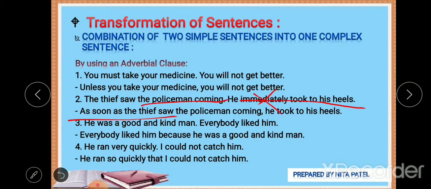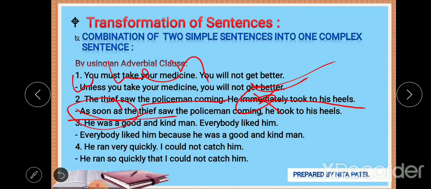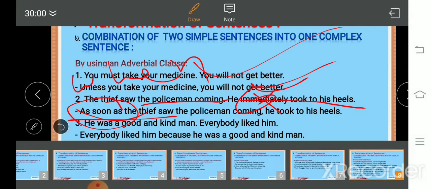You can cut the word immediately because we have written as soon as. If you don't want to cut it, then you can go for when the thief saw the policeman coming, he immediately took to his heels. So wherever you use when, you can use the word immediately, and if you are using as soon as, you can cut it. It's unnecessary.